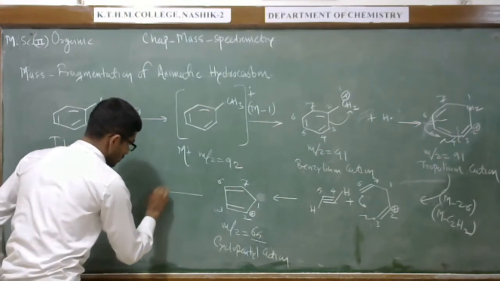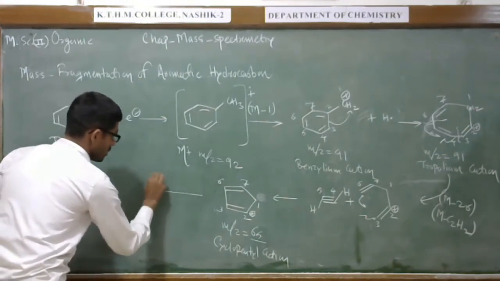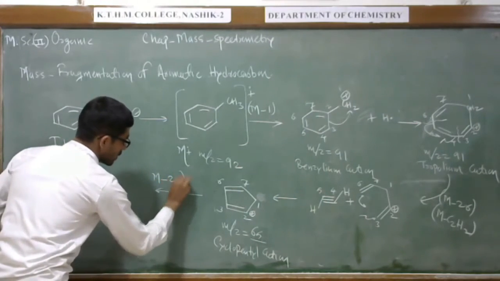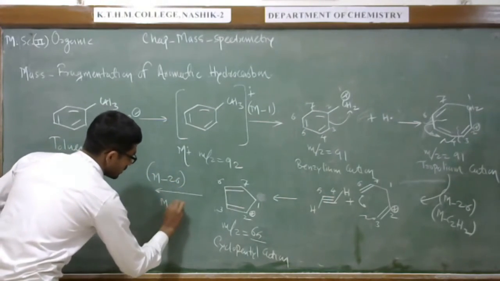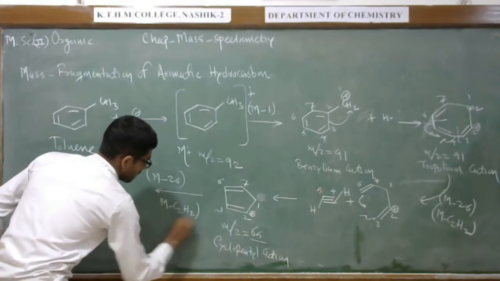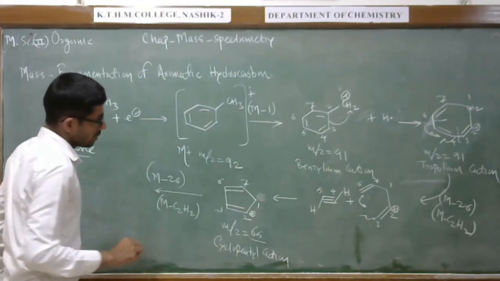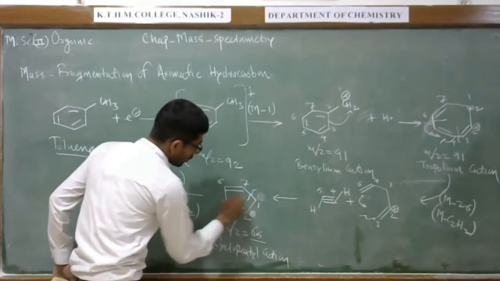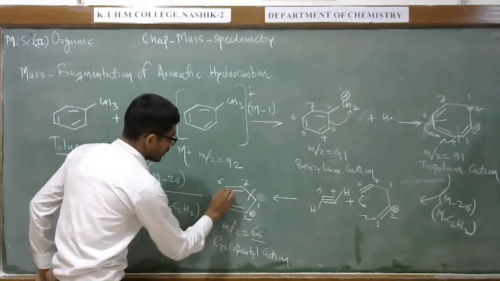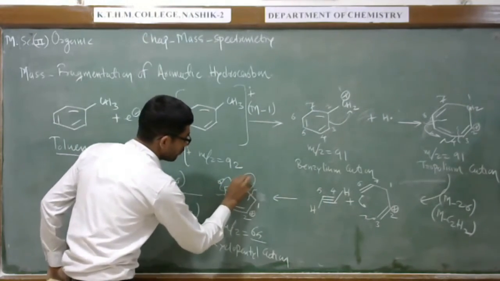This cation further loses M-26, M-C2H2. So you have to look at this part as an acetylene molecule.